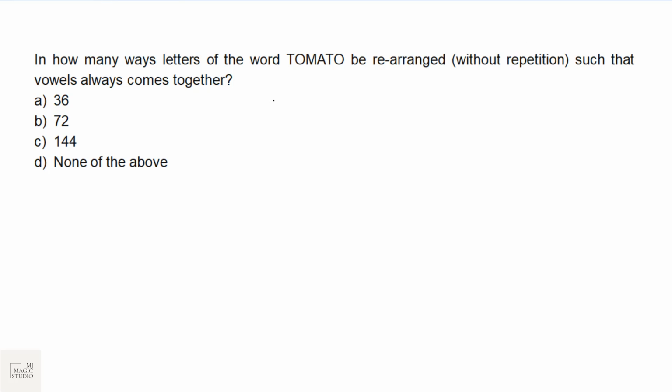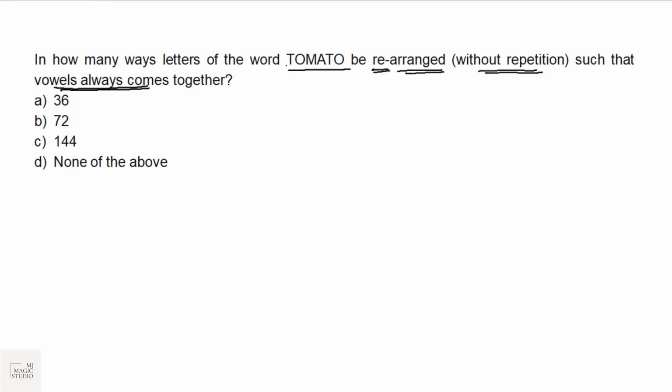Okay, one more from permutation and combination. In how many ways can the letters of the word TOMATO be rearranged without repetition such that the vowels always come together? They have given us everything.